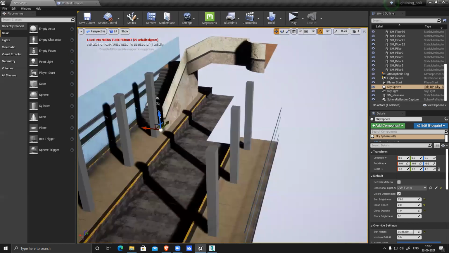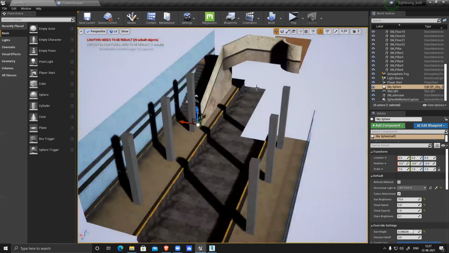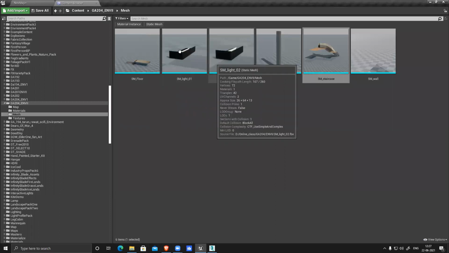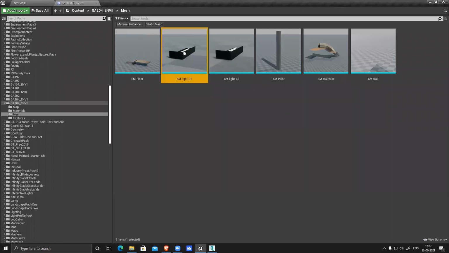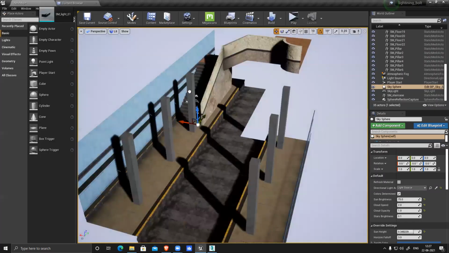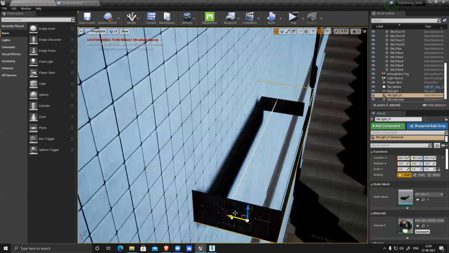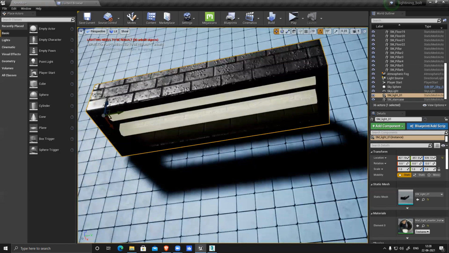And now we have those lights. So we have a light here. If you see, now I have light 1, light 2. I guess this one is the bigger one. Yeah. So suppose I have a light. If I place it here, okay, let's place it anywhere. But you can see it's not generating any light.